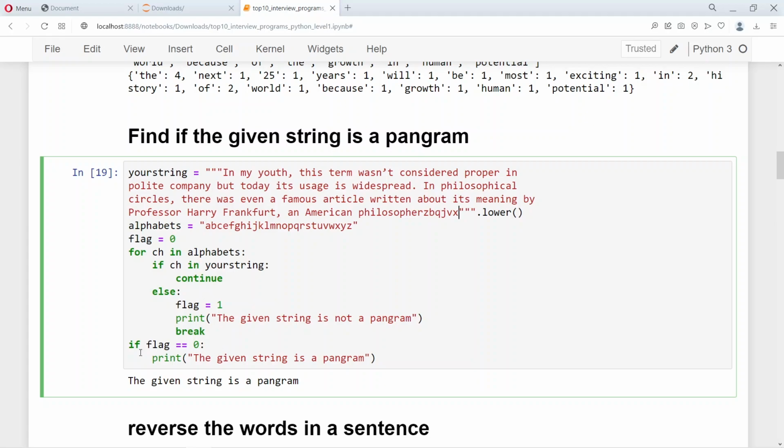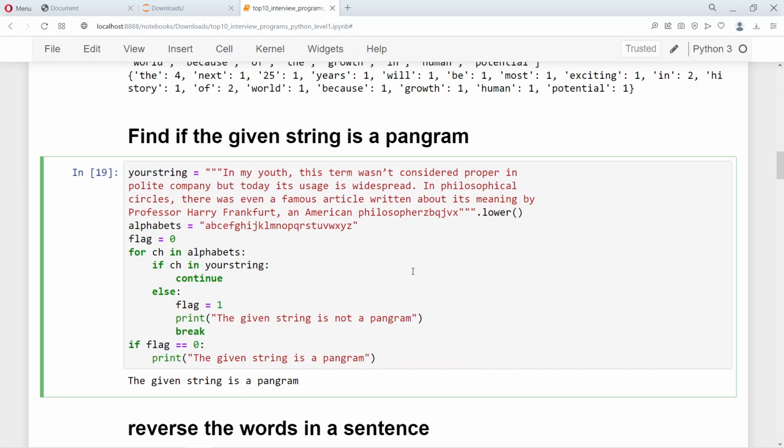If the flag remains 0 after going through all the 26 alphabets and checking for their presence in the given string, it means it has considered all the alphabets of this alphabet string, they are all present in the given string, and therefore the flag has not been set to 1. The flag remains 0. We say that it's a pangram.